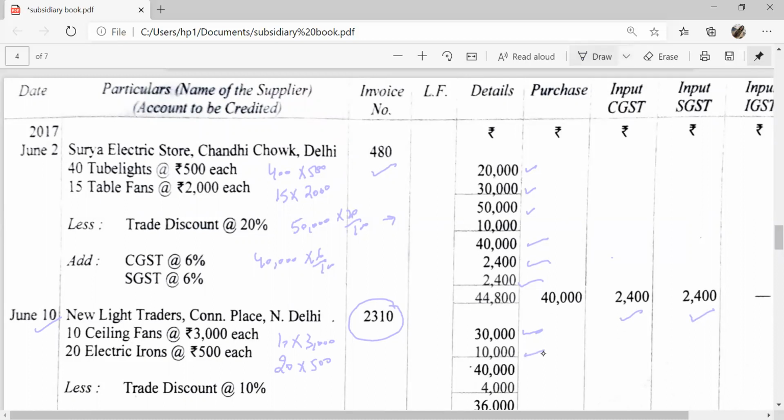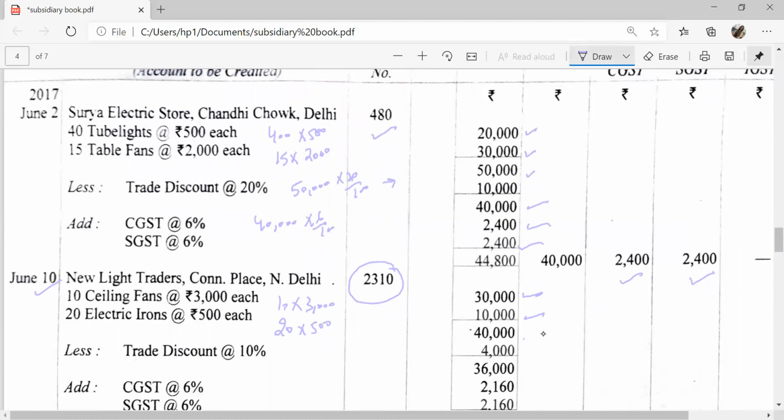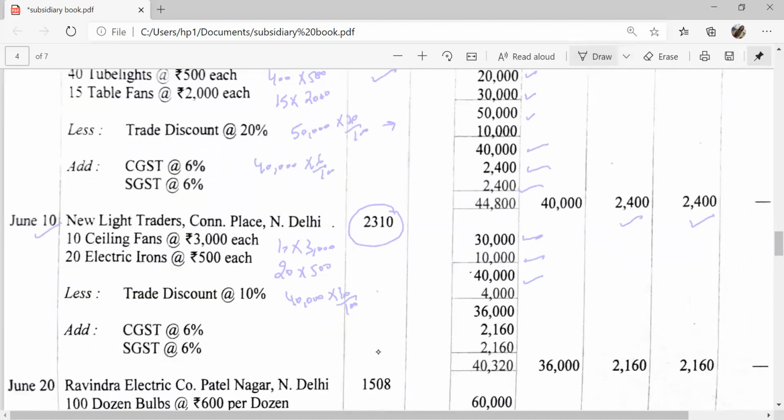Total purchases will be 40,000 and trade discount is 10%, 40,000 into 10%, 4,000. After deducting trade discount, the amount is 36,000, and we will calculate CGST and SGST on 36,000. 6% of 36,000 is 2,160 and 2,160, and the total is 40,320.